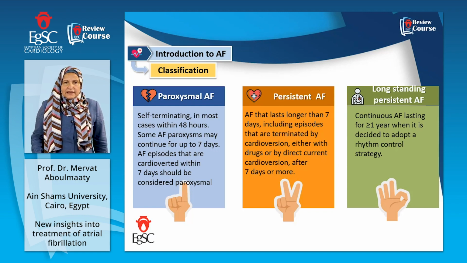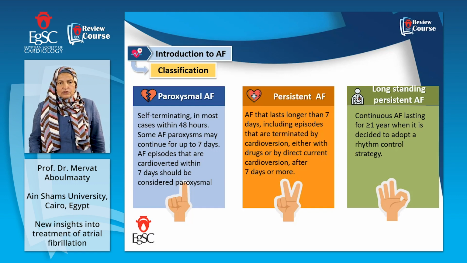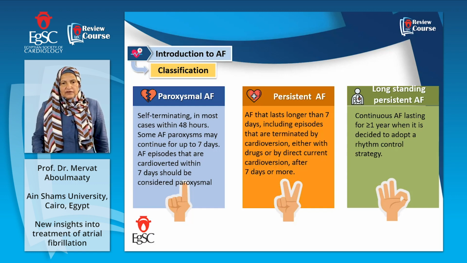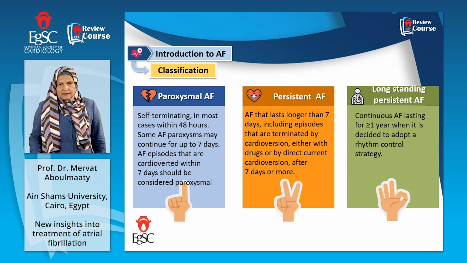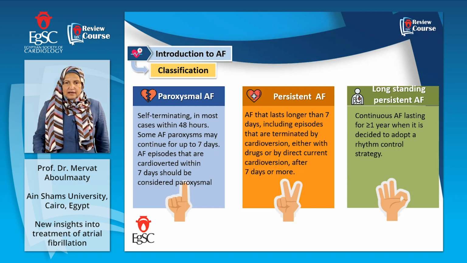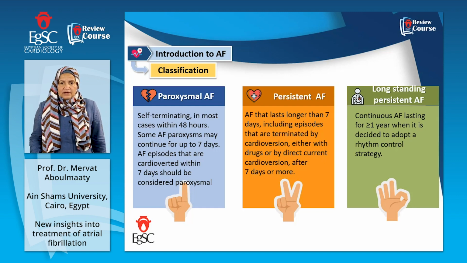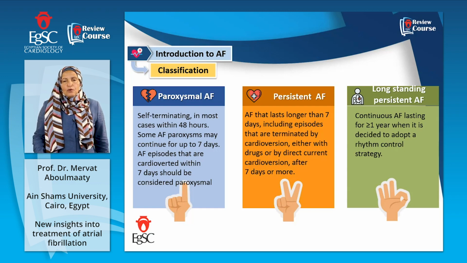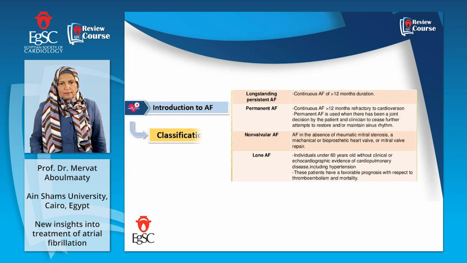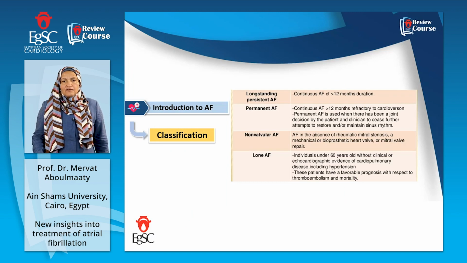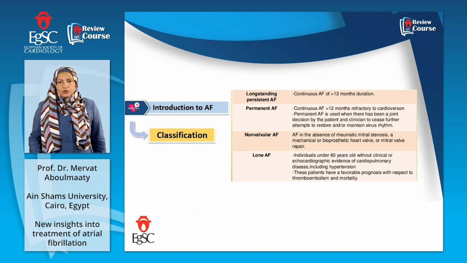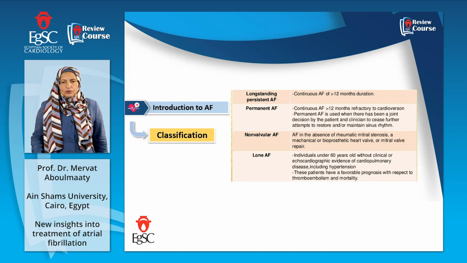Persistent AF is the AF that lasts longer than 7 days, including episodes that terminated after 7 days by cardioversion or by drugs. Long-standing persistent AF is continuous AF lasting more than 1 year, when you and the patient decide to go back to sinus rhythm and for rhythm control. Permanent AF is the AF lasting more than 12 months, when you reach a consensus between you and the patient that this is his current rhythm. So you will tell the patient, don't think about resumption of sinus rhythm. Permanent atrial fibrillation is your